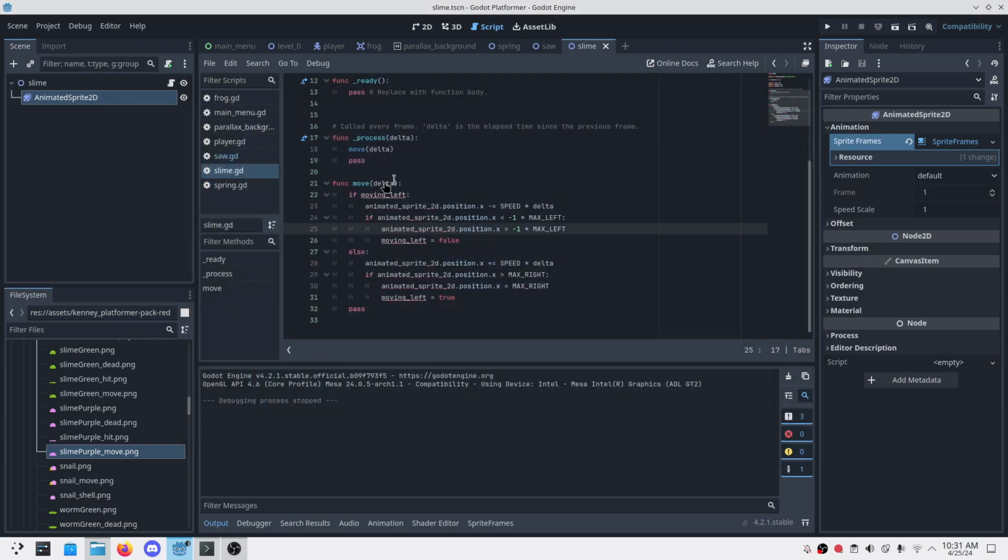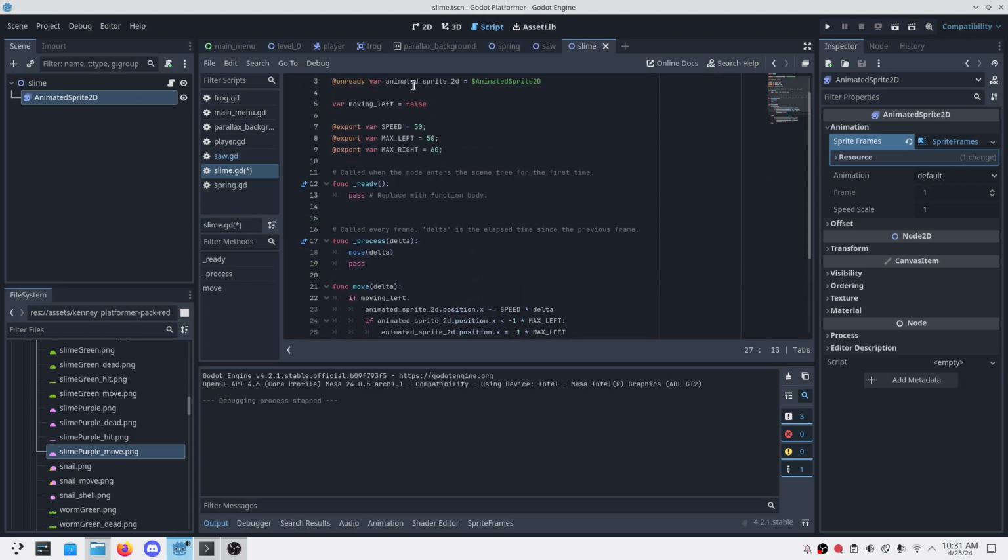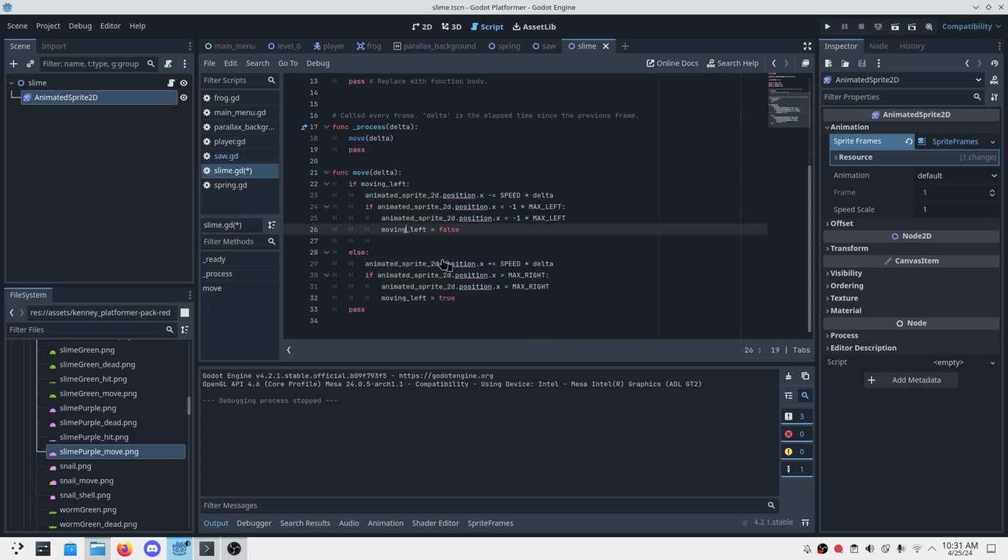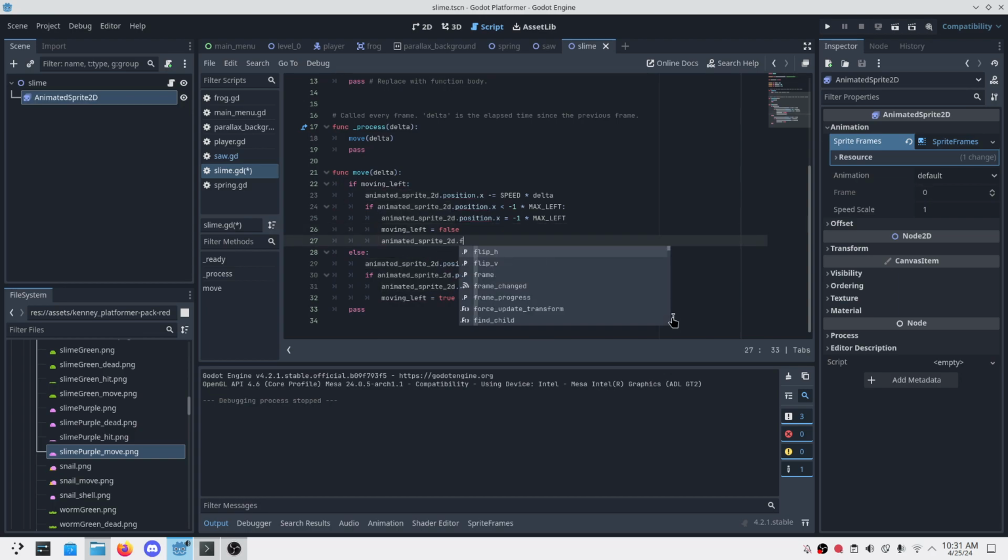Now based on this, I'd like to rotate the slime. Moving left, initially it's facing the left side, right? So when moving left is false, that means we'll have to flip it, so flip is equal to true, and false otherwise.